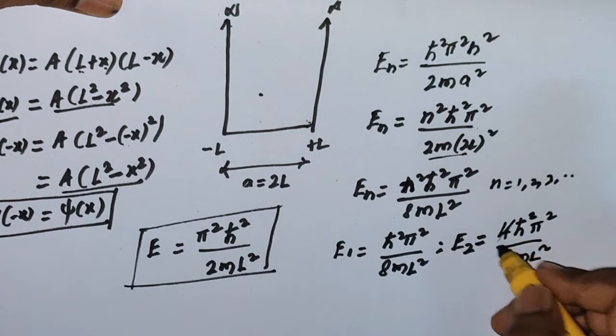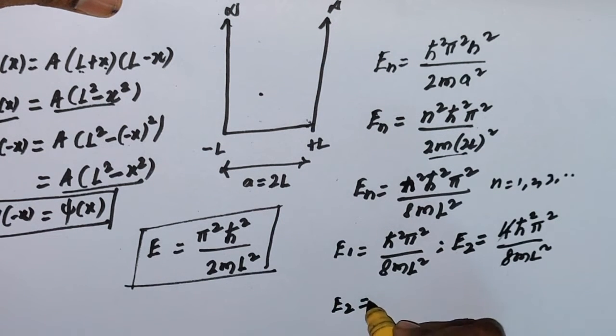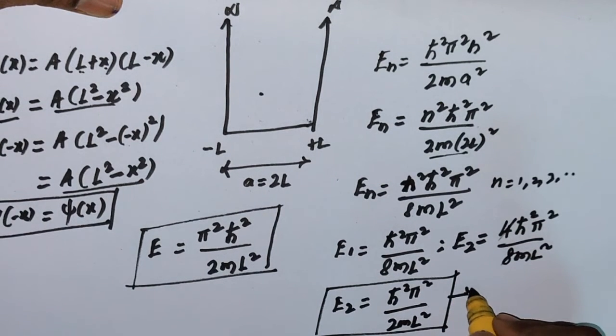If you divide, 4 by 4, 2 by 4 is 2, then 2 into 4 is 8, so it gives h square pi square over 2m L square. So this is the first excited state energy.